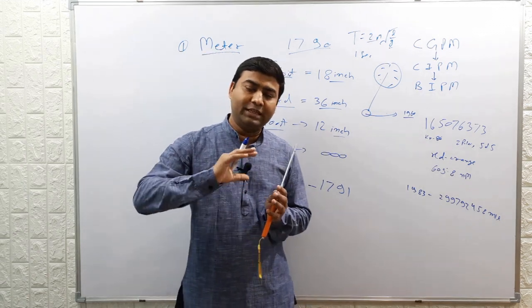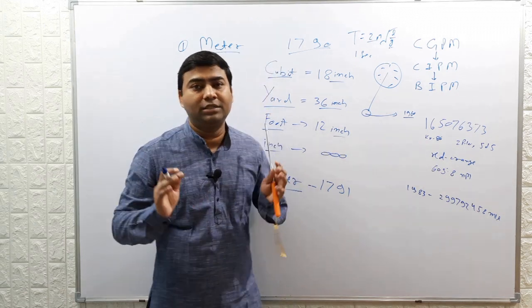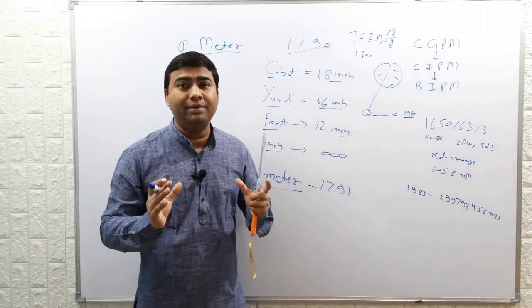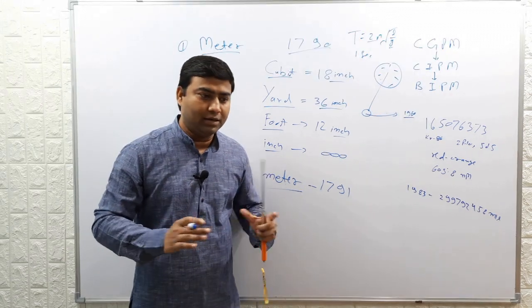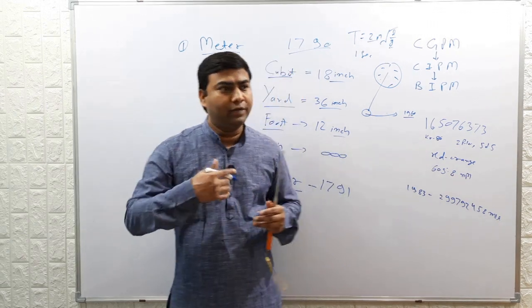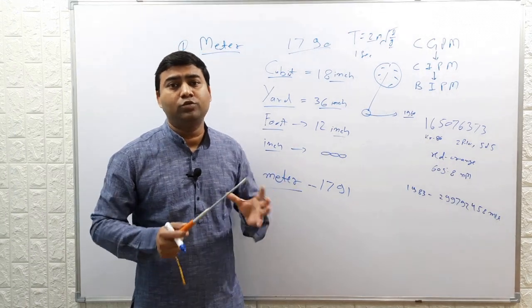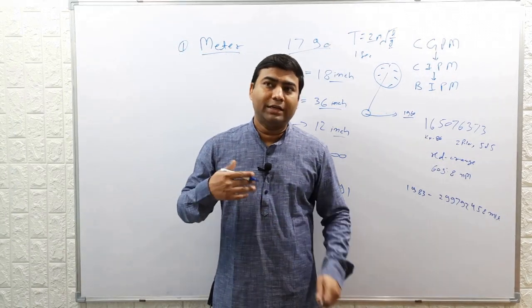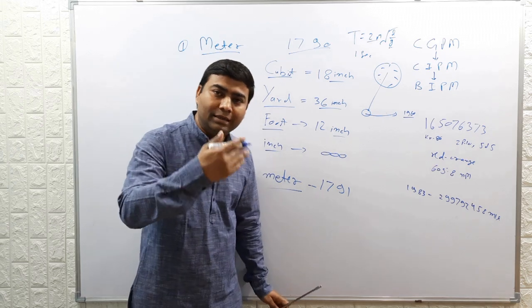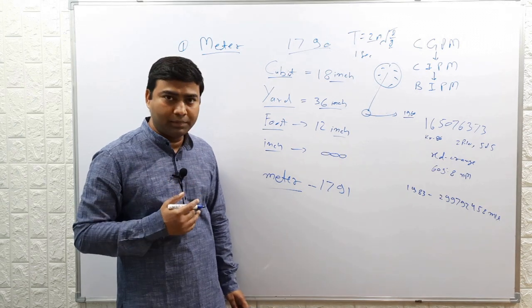Great circle is nothing but, for a sphere, the circle having maximum diameter, maximum radius. In a sphere you can draw various circles. The circle having maximum diameter is called a great circle. For the earth, this circle is the equator. Equator is a great circle. So another proposal was, because the dimension of the equator is fixed everywhere, to define the meter based on the length of this great circle around the planet earth.